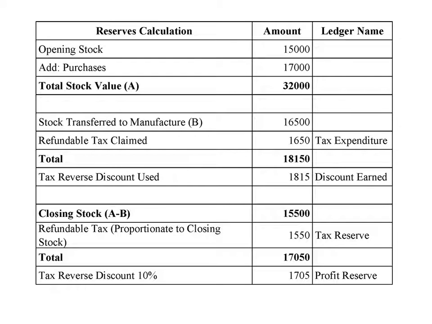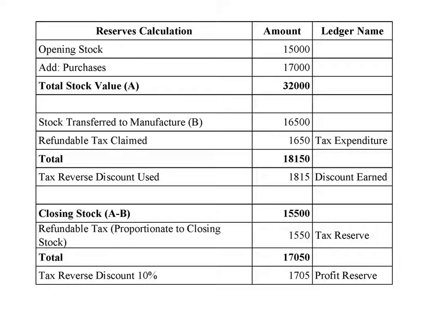Reserves calculation. Opening stock 15,000. Add: purchases 17,000. Total stock value 32,000. Stock transferred to manufacture 16,500. Refundable tax claimed 1,650, as tax expenditure. Total 18,150. Tax reverse discount used